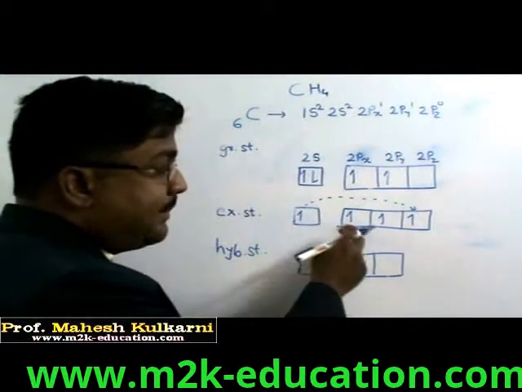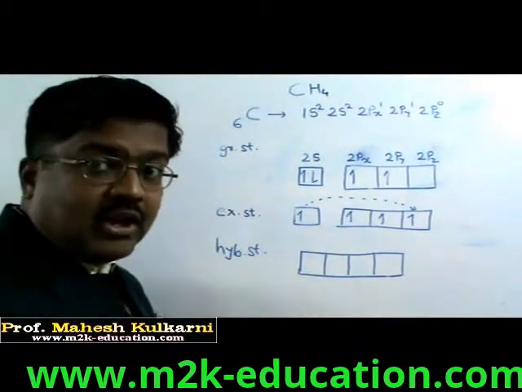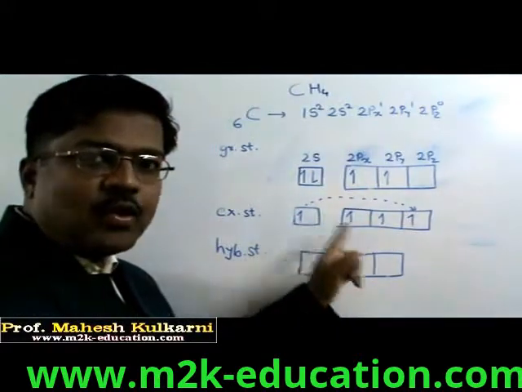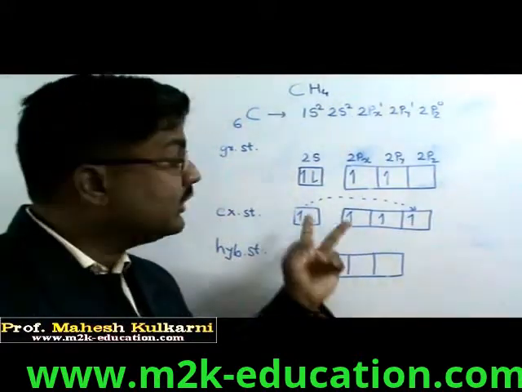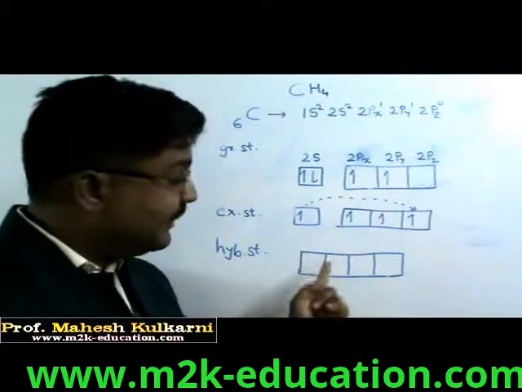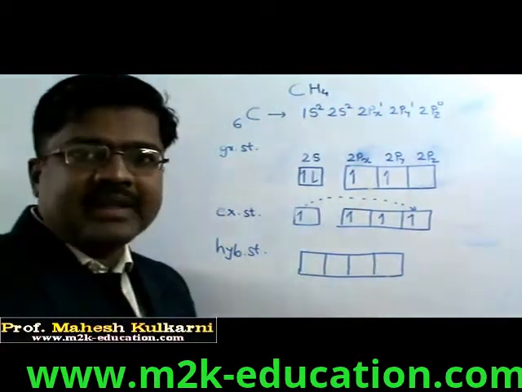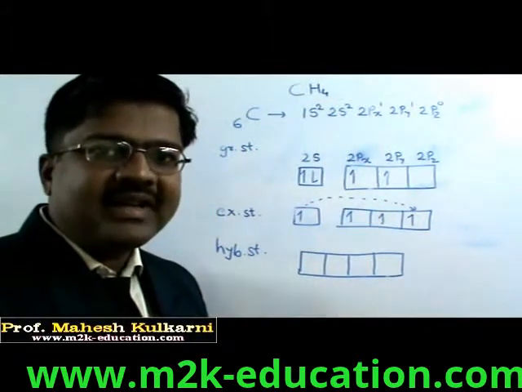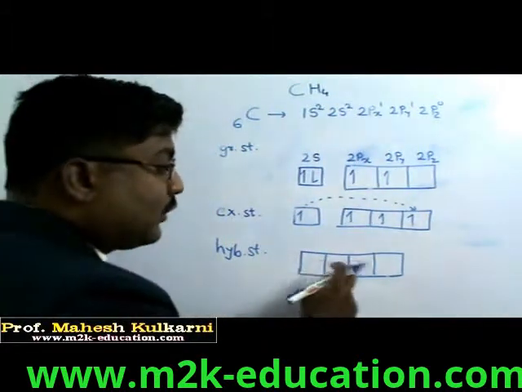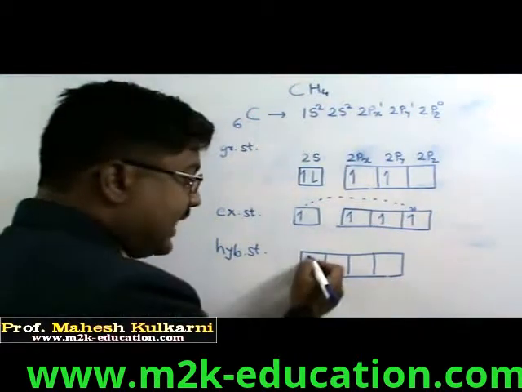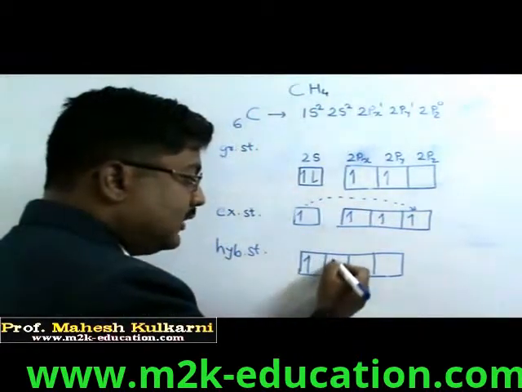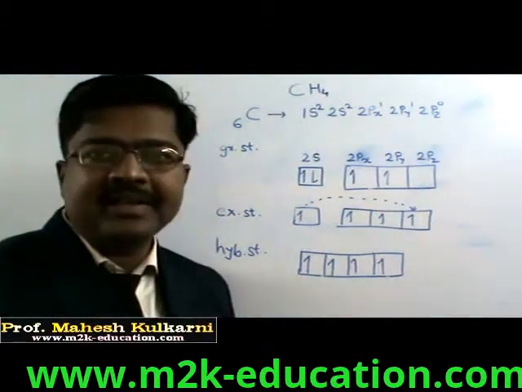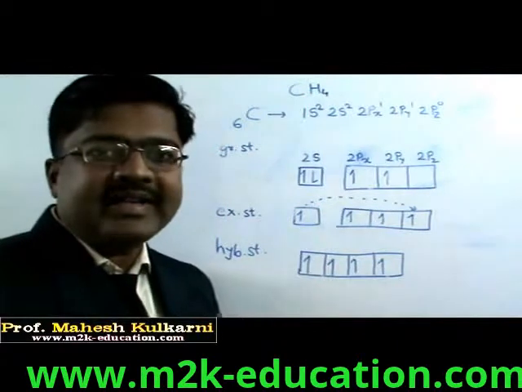Here this energy is comparable. This is not the 1s electron we are exciting into 2p. The 2s electron and 2p electron have a very minor difference. So these two orbitals are comparable. Whereas here, these four orbitals have the same energy. What is the word used for that? Degenerate. So all four orbitals are now degenerate, having one electron in each orbital according to Hund's rule of maximum multiplicity.